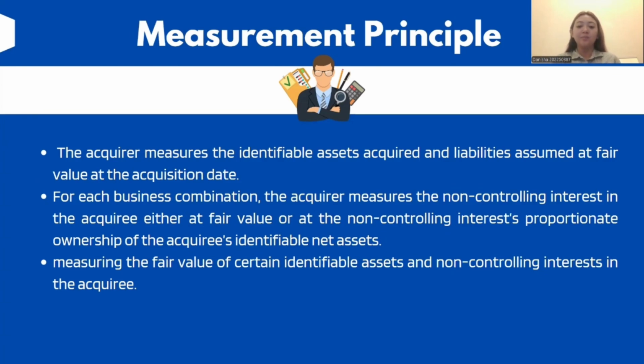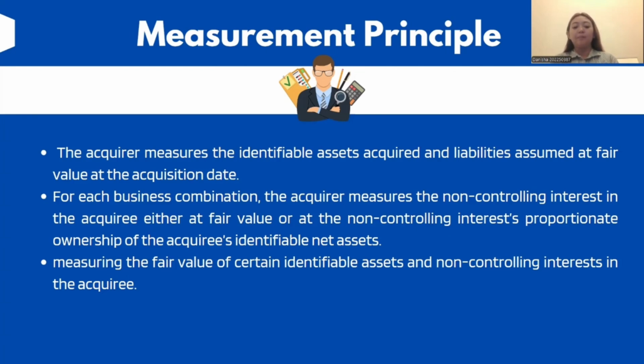Next is measurement principle. The acquirer measures the identifiable assets acquired and liabilities assumed at fair value at the acquisition date. Then for each business combination, the acquirer measures the non-controlling interest in the acquiree either at fair value or at the non-controlling interest's proportionate share of the acquiree's identifiable net assets.